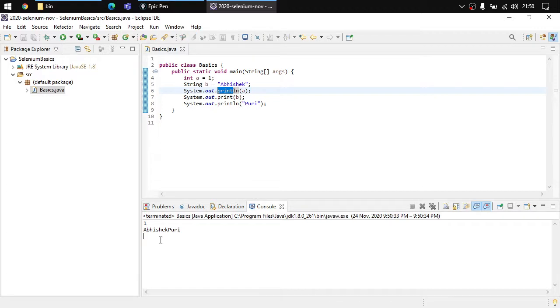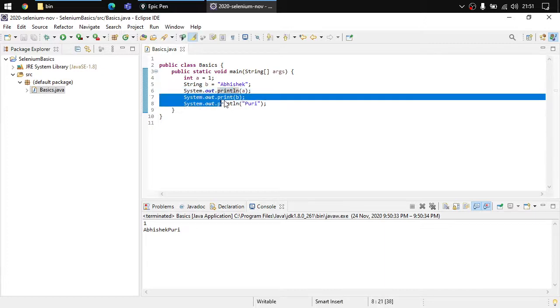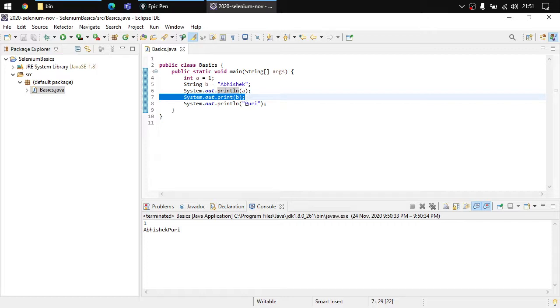What is a cursor? You can see that there is something that is blinking. This is the cursor. This is printing information for us, right? This means that when I use this in line number 7, the cursor stayed on the same line. That is why we got Puri printed in the same line. And if you notice, right now the cursor is on the next line after printing Puri.